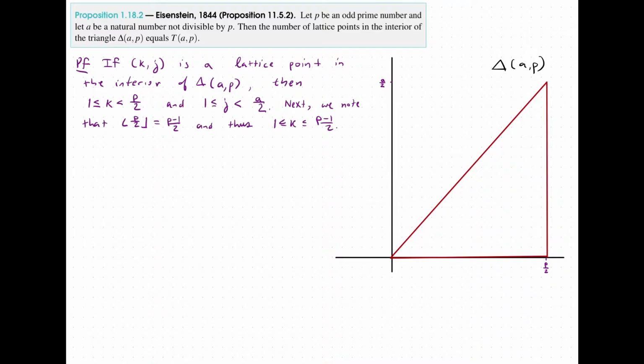So next, we're going to go ahead and consider the Eisenstein value of a at p.